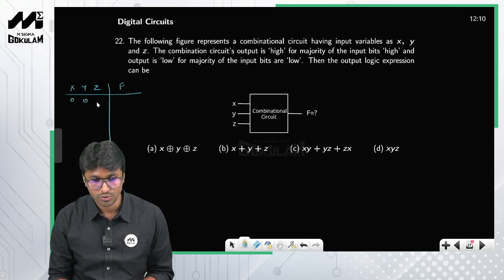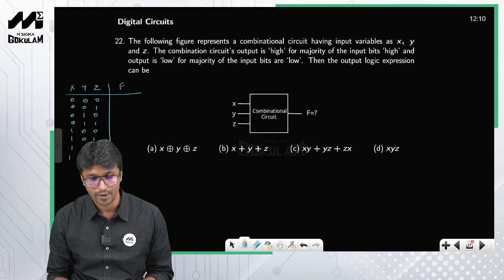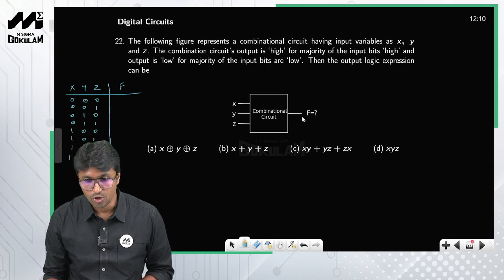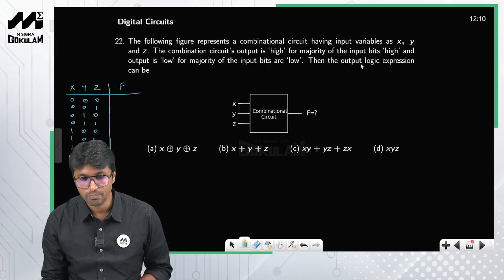Since you have three inputs, I list all the possible input combinations. I'll start with 000, 001, 010, 011, 100, 101, 110 and 111. So these are the possible input combinations. The output will be high for the majority of the input bits high.